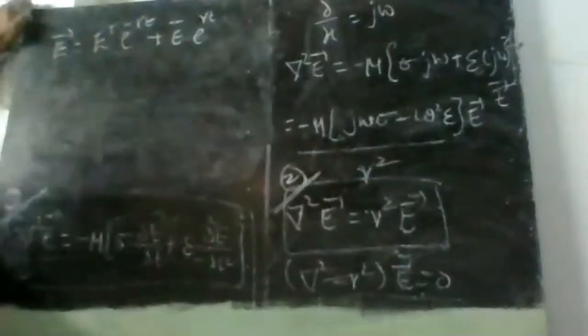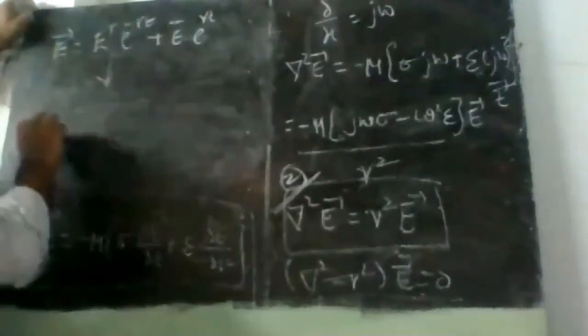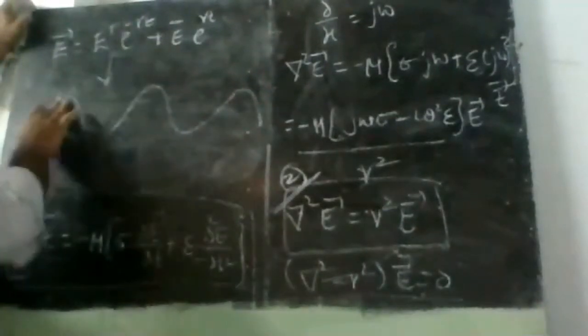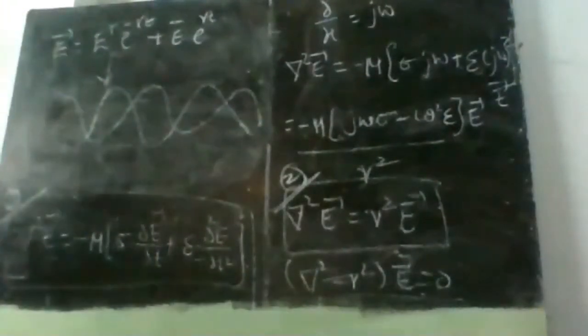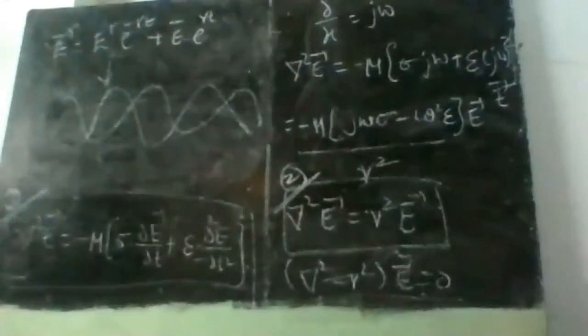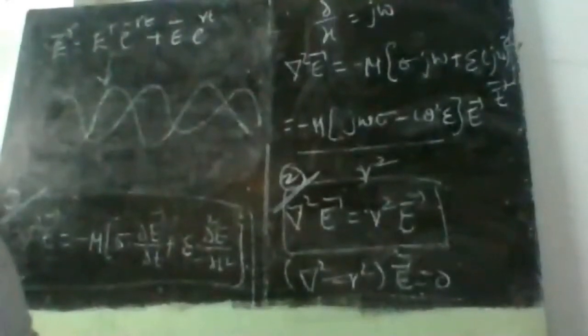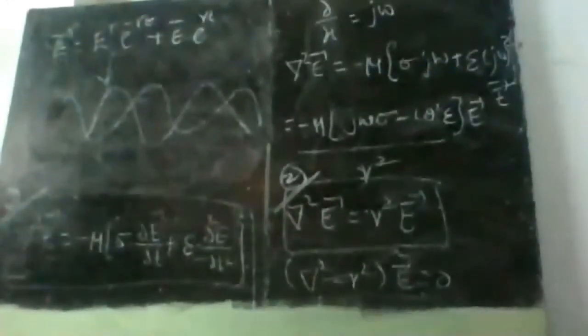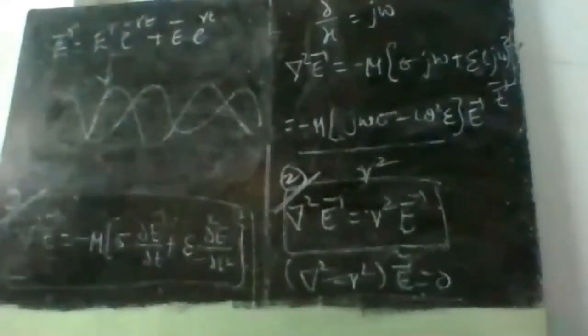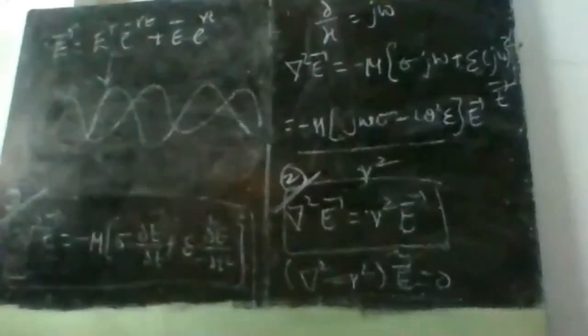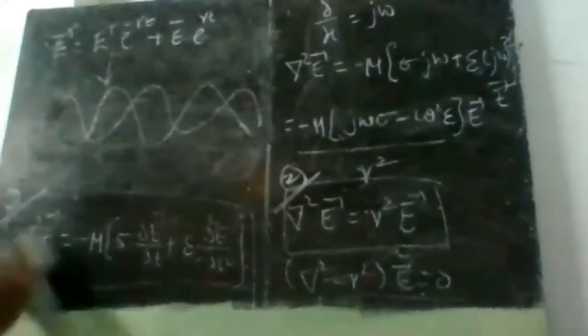If I write like this, this represents a cosine wave in the forward direction, and this represents a cosine wave in the negative direction. Therefore the resultant E bar is a sum of two waves. Hence we can say that the electric field that is produced has wave nature.